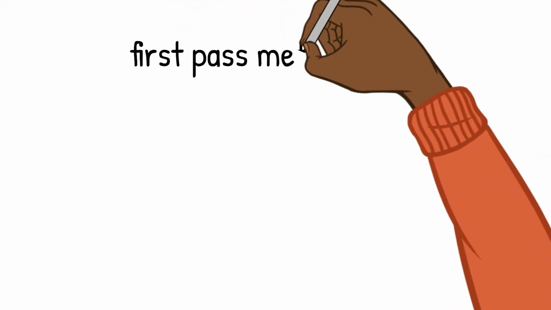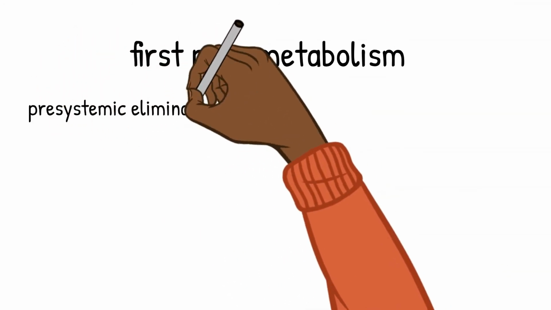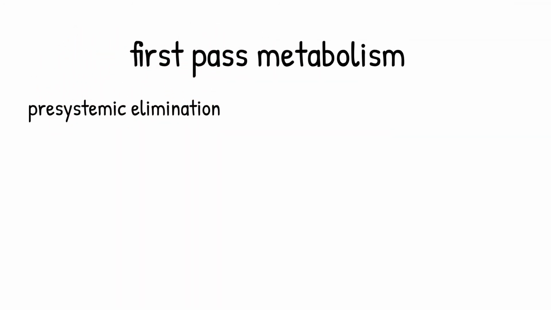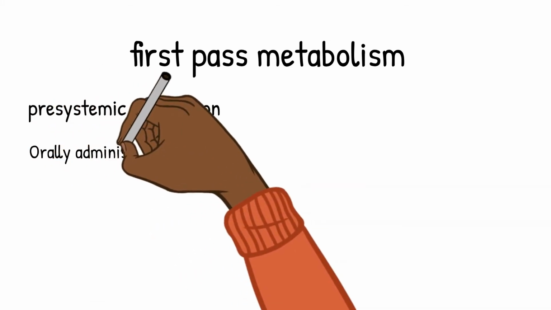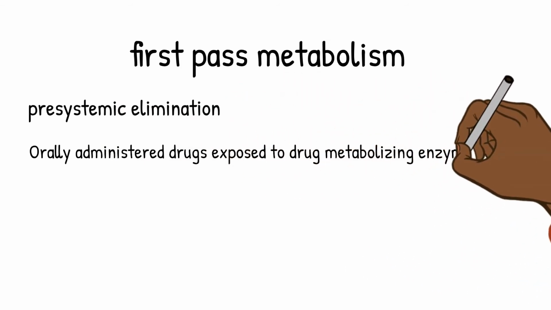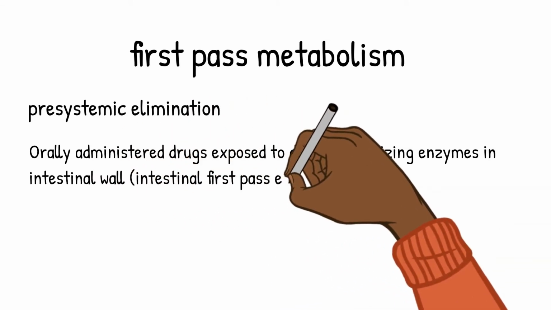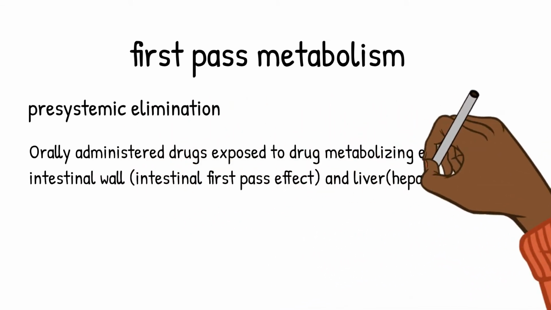Now we'll move on to another important topic, that is first pass metabolism, otherwise called as pre-systemic elimination. This is an often repeated question in UG as well as your PG question paper. An orally administered drug is exposed to drug metabolizing enzymes in the intestine as well as the liver before it reaches the systemic circulation.